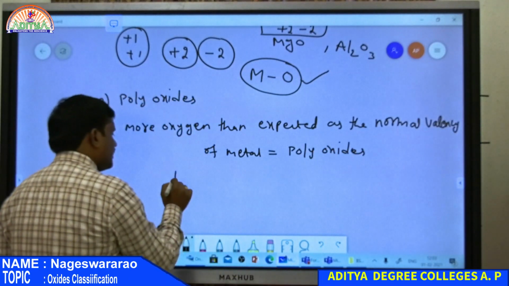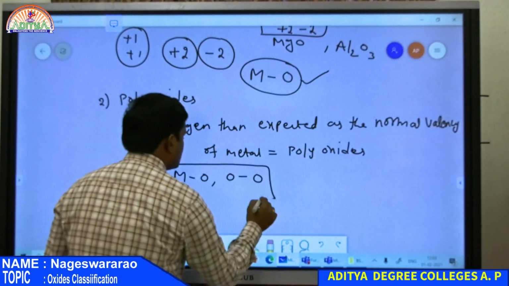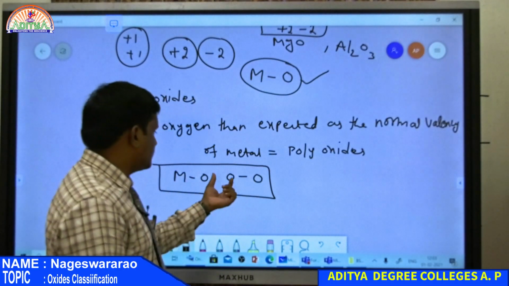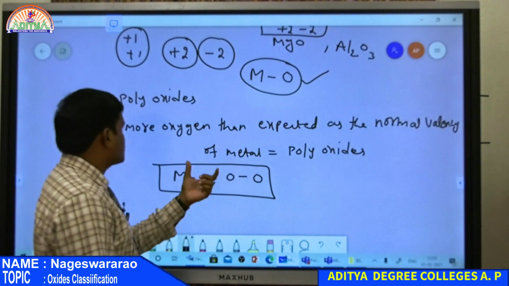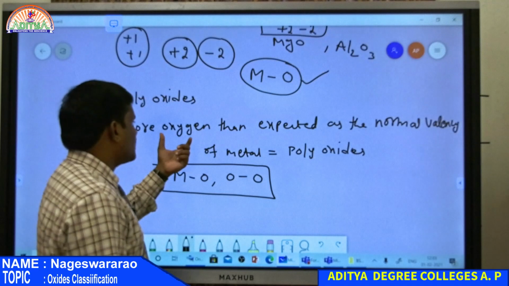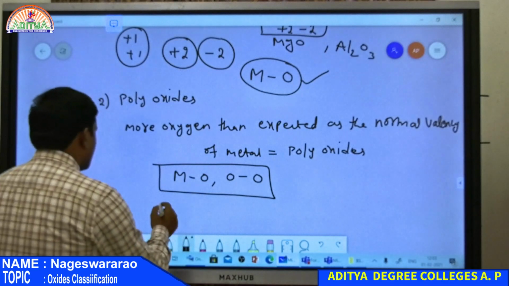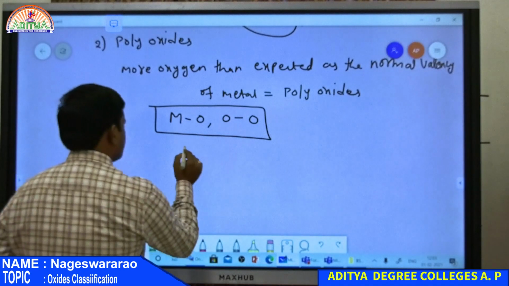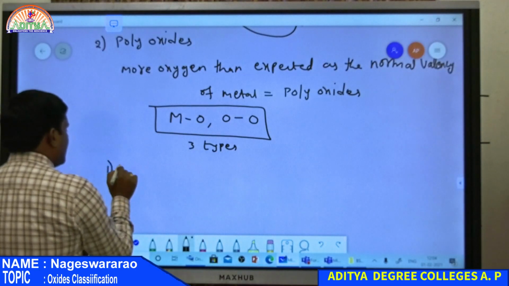So there exists the M-O bond as well as an oxygen-oxygen bond, because there is an excess of oxygen present in the oxide. That is, there exists an oxygen-oxygen bond along with the oxygen-metal bond, and that oxide is nothing but a polyoxide. So in polyoxides there is more oxygen than expected for the normal valency of the metal. Polyoxides are again classified into 3 types. The first one is peroxides.